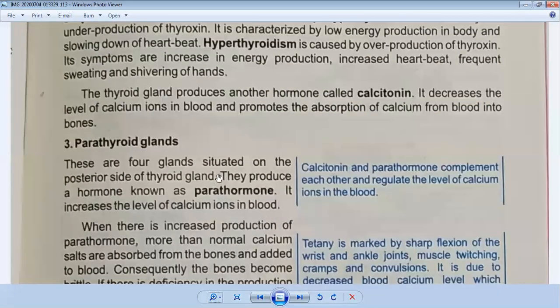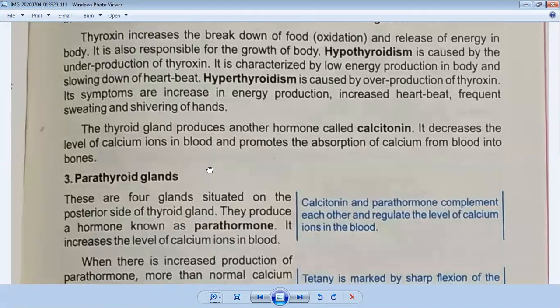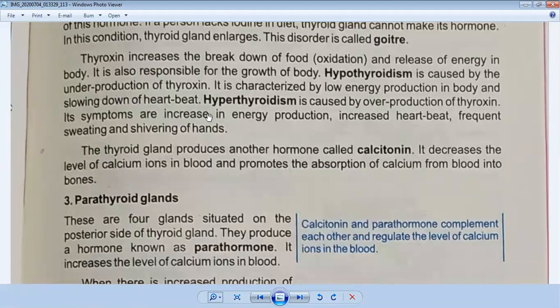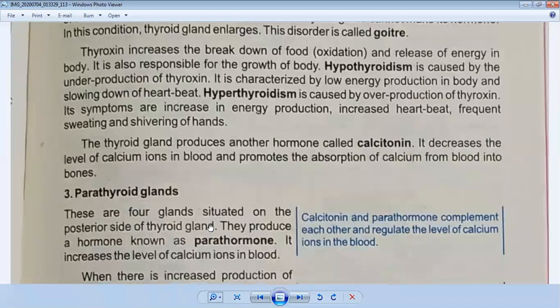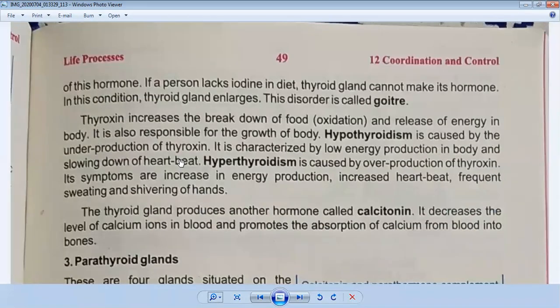You can see in your book. If a person lacks iodine in the diet, the thyroid gland cannot make its hormone. In this condition, the thyroid gland enlarges, so it grows to a large size in your neck region. This disorder is called goiter.